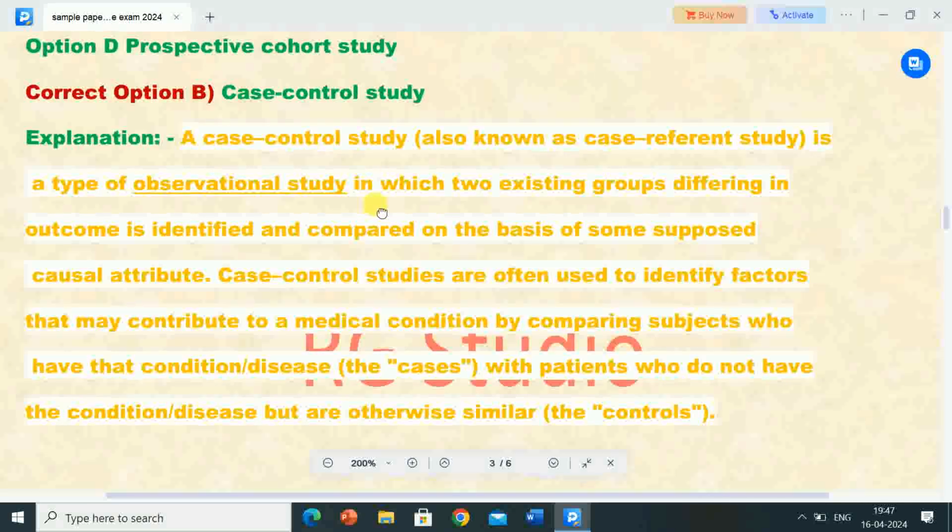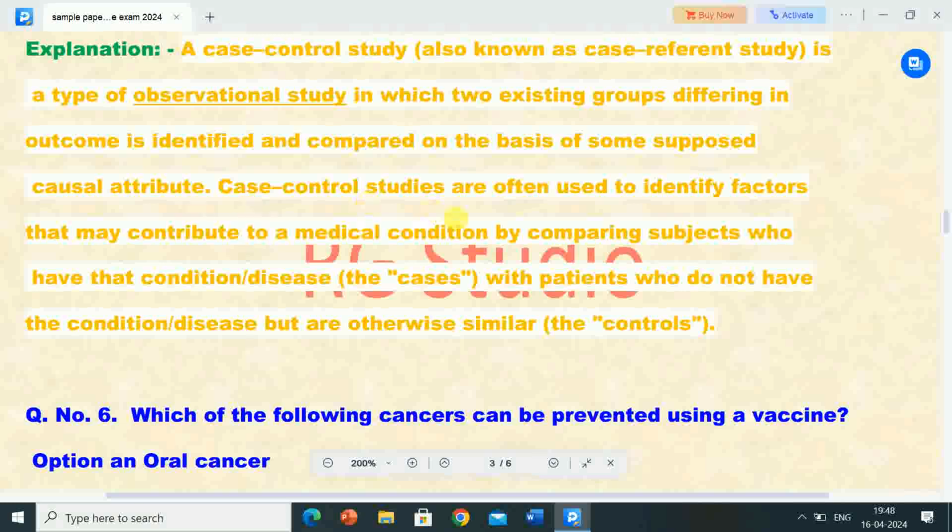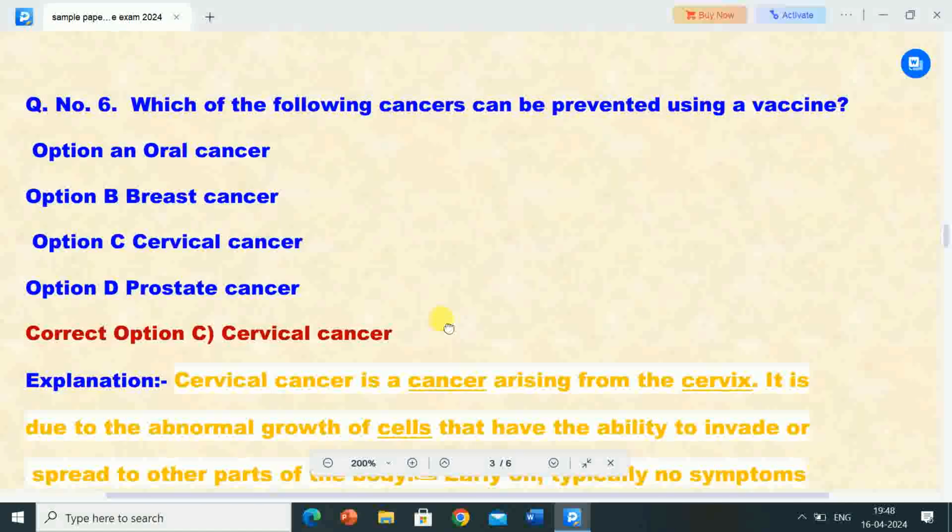Its explanation is: a case control study, also known as a case referent study, is a type of observational study in which two existing groups differing in outcome are identified and compared on the basis of some supposed causal attribute. Case control studies are often used to identify factors that may contribute to a medical condition by comparing subjects who have the condition or disease, the cases, with patients who do not have the condition or disease but are otherwise similar, the controls.